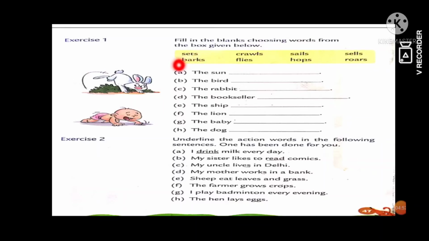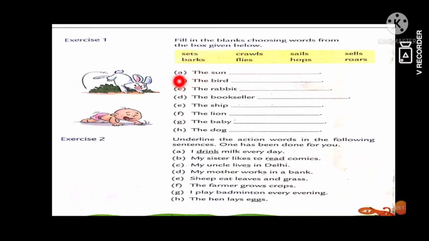Which verbs are here? Sets, barks, crawls, flies, sells, hops, sails and roars. Okay, so you have to read the sentence, and according to this sentence you have to choose the correct action words.